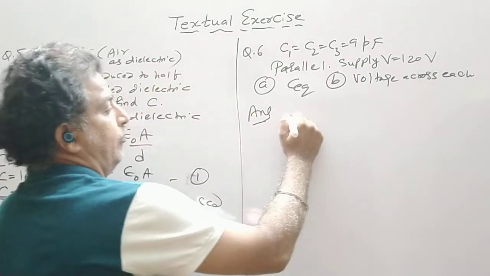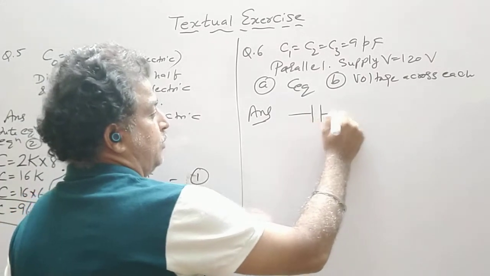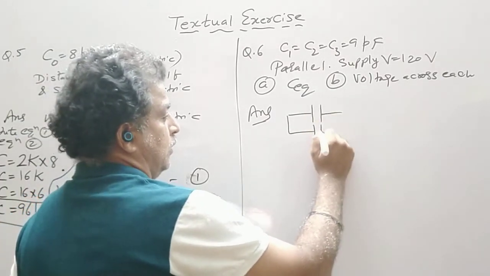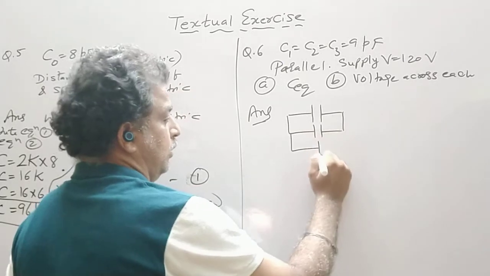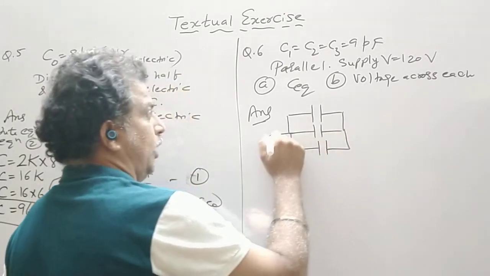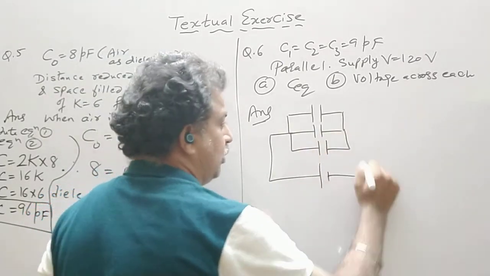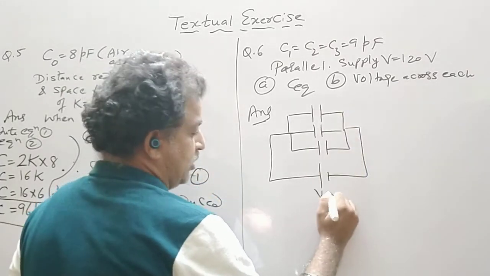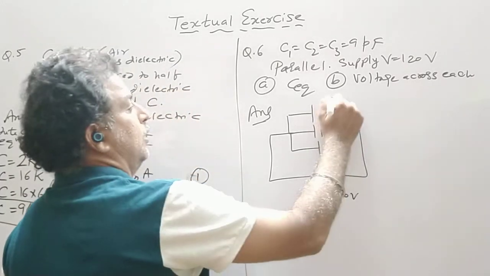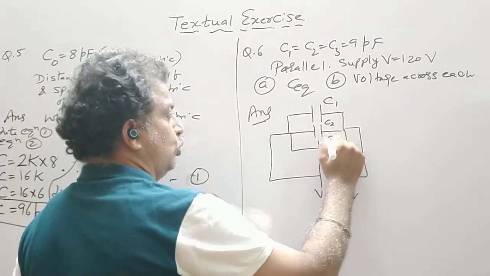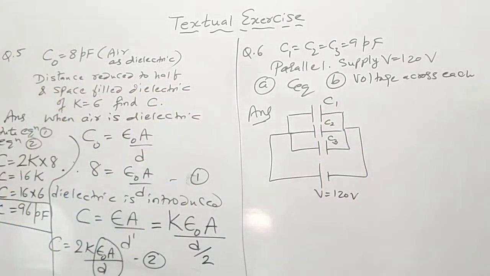So first we draw a diagram. C1, C2, C3 all are connected in parallel with a supply of V equal to 120 volt. All the 3 capacitors are connected in parallel.